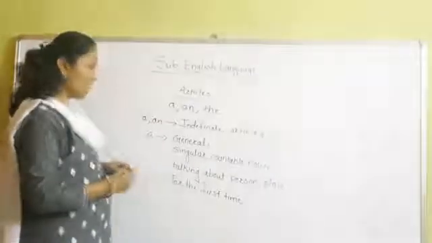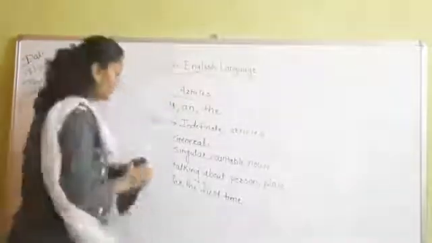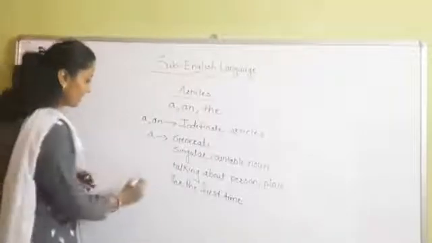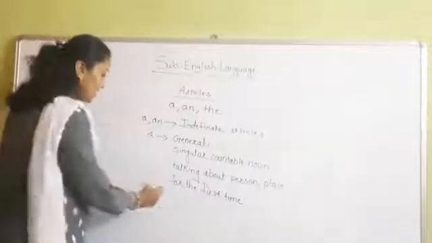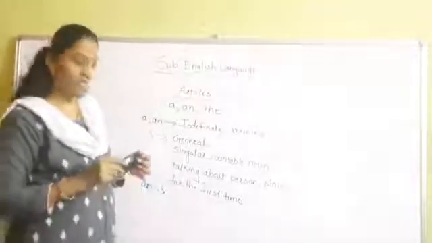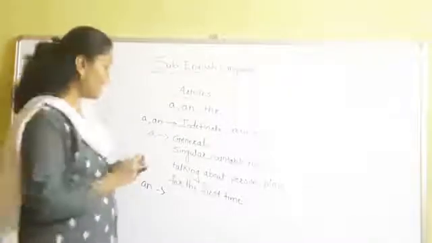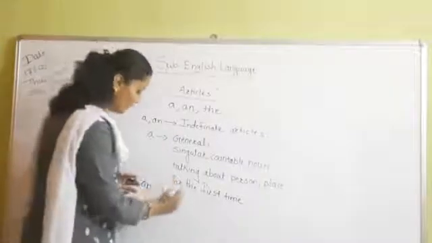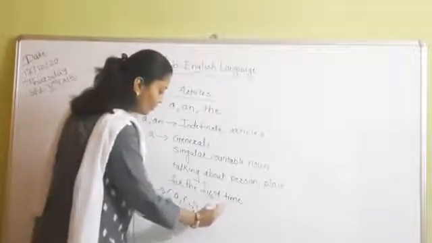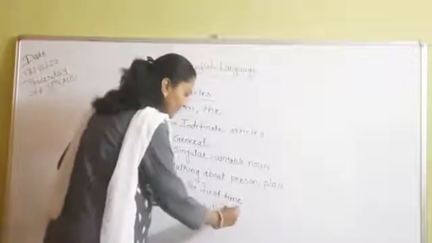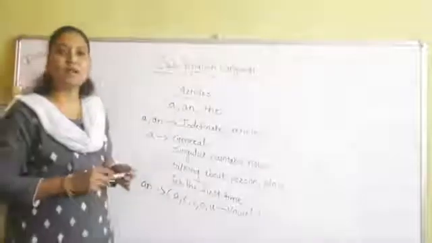Now we have studied the use of an. We have seen that in the English language there are 26 alphabets, and among those 26 alphabets, A, E, I, O, U are the vowels, and the remaining alphabets are the consonants.